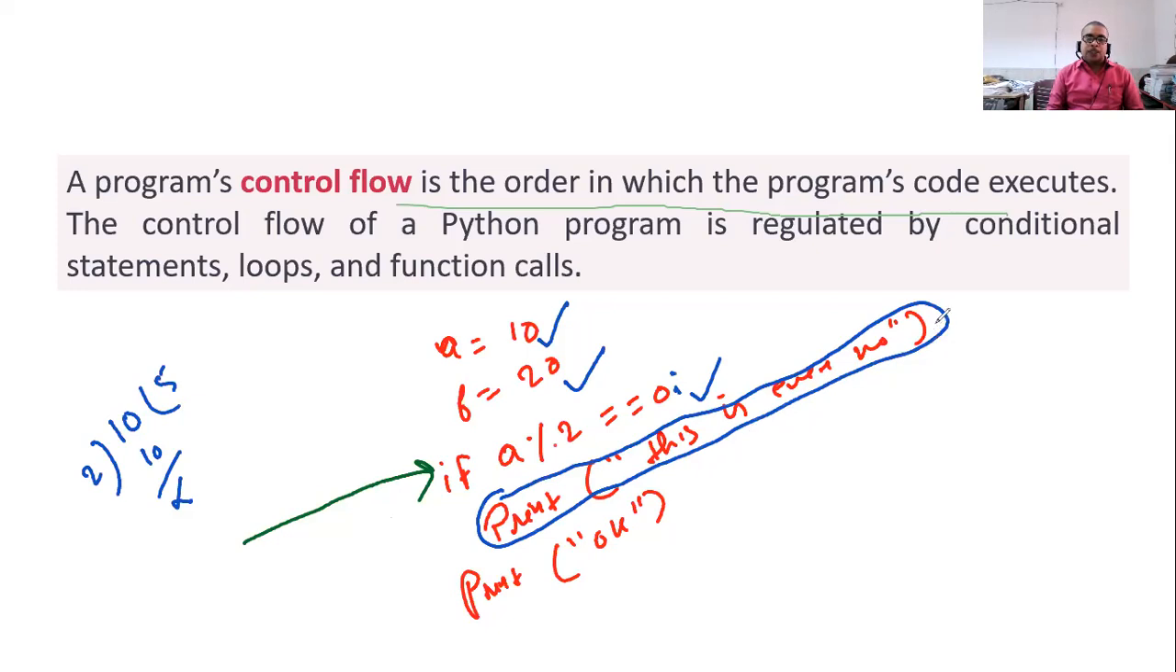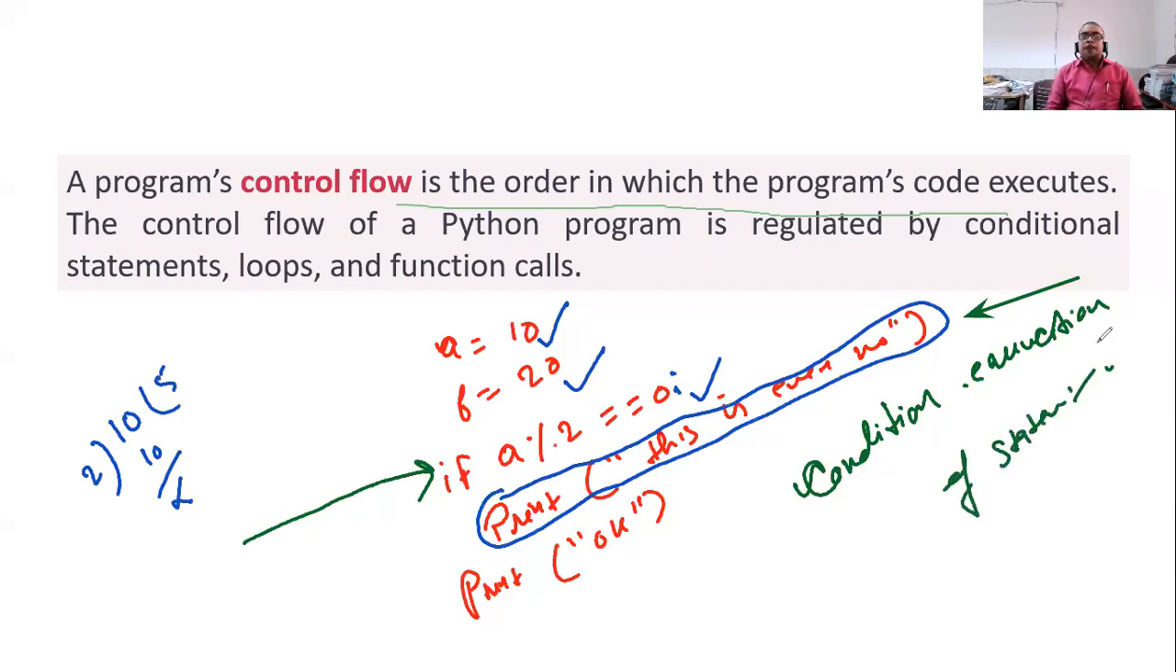Now here the execution of at least this code is based upon some condition. So this is called conditional execution. This is an example of conditional execution, conditional flow, conditional execution of a statement.